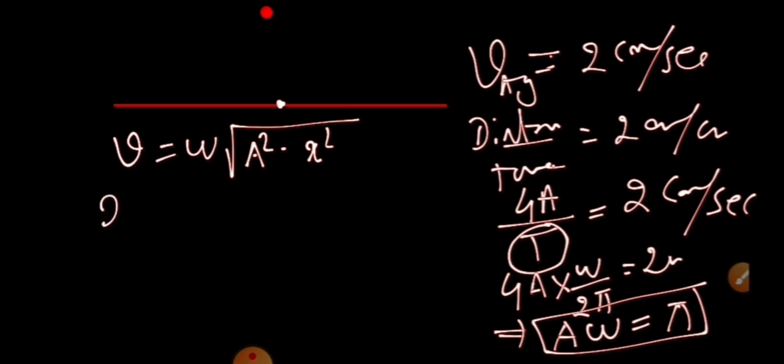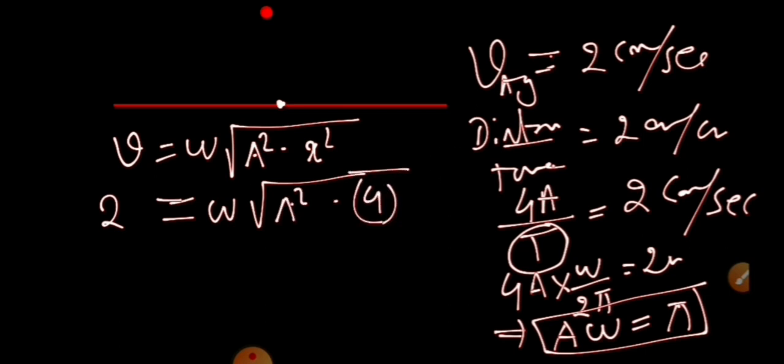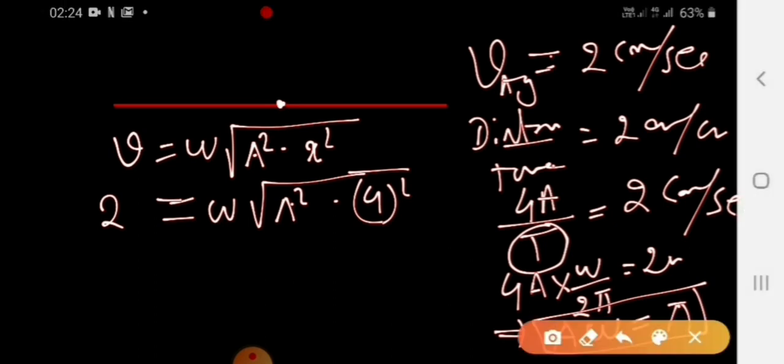So again we put 2 centimeter per second is equal to omega into under root of A square minus x square, with x equal to given 4 centimeter. At this point the speed is equal to the average speed. So this is another equation.